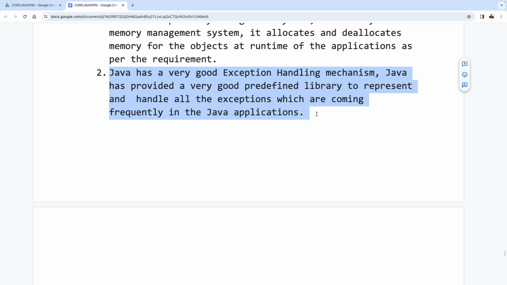But I need to give the total information, and I still want to give more details about this exception handling. I need to give the meaning of exception, how many types of exceptions are available, and a few more points. After that only we are able to complete this particular content here. Yes, sir. All of you are getting it or not?